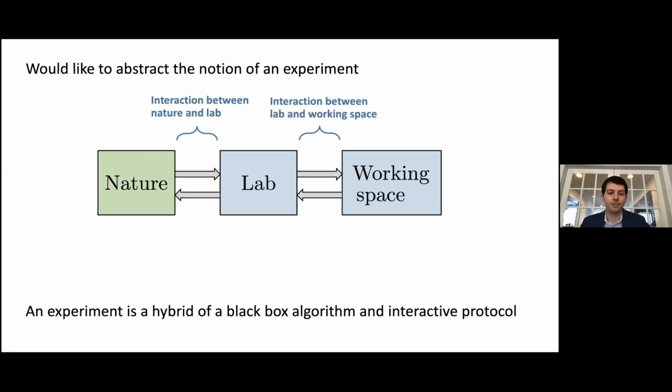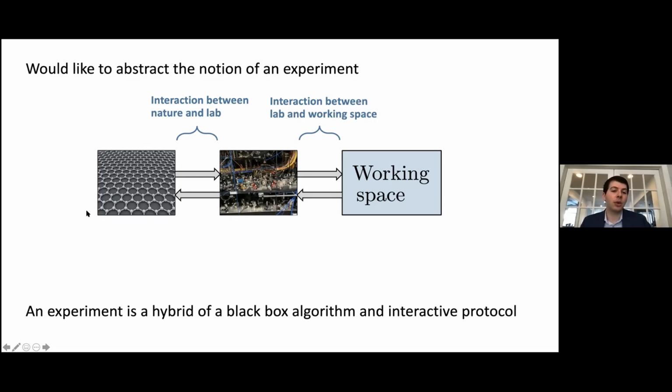an interactive protocol. So just to put some pictures to these boxes, the nature system can be thought of as our experimental sample, or as containing our experimental samples, such as, for example, this picture of graphene. The lab contains the equipment which directly couples to nature, and the working space, among other things, can contain our classical or quantum computer, which interfaces with the apparatus. And we can also have additional apparatus here, which does not directly couple to nature.